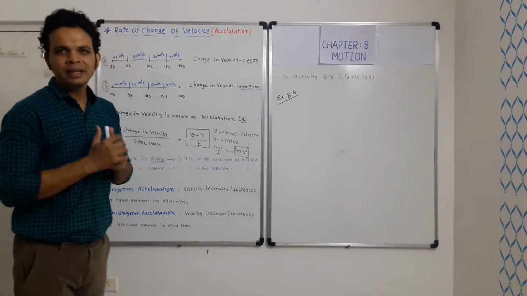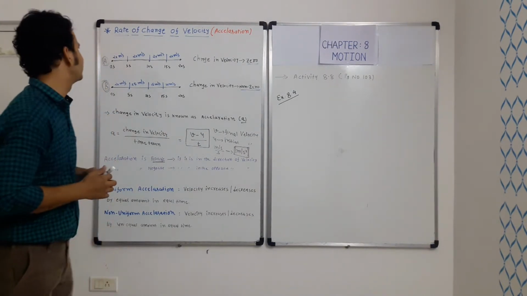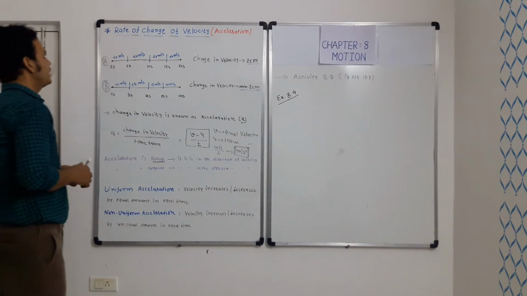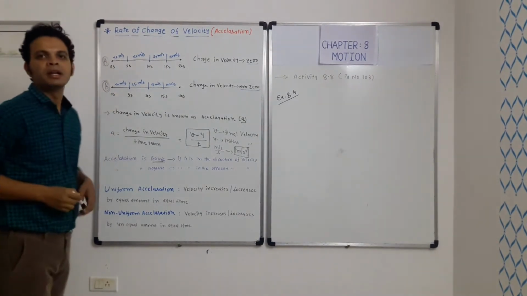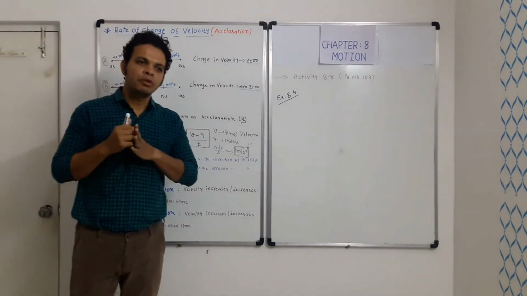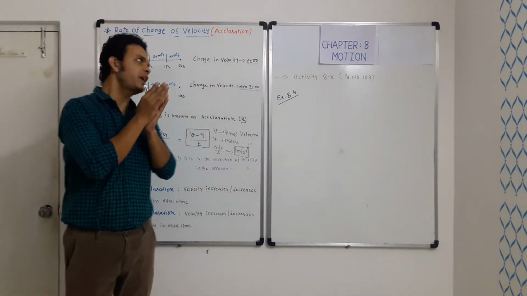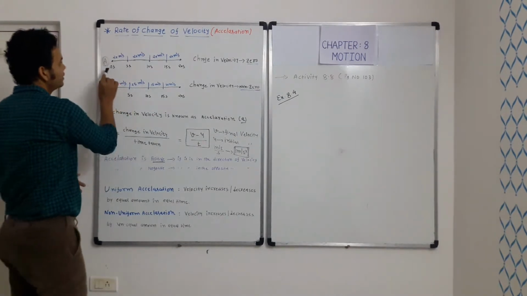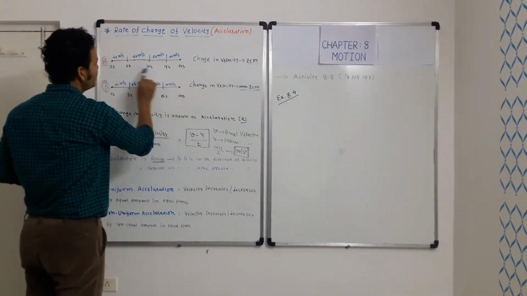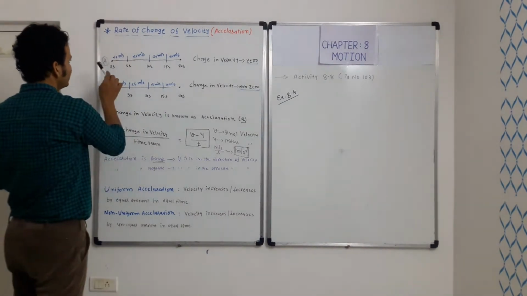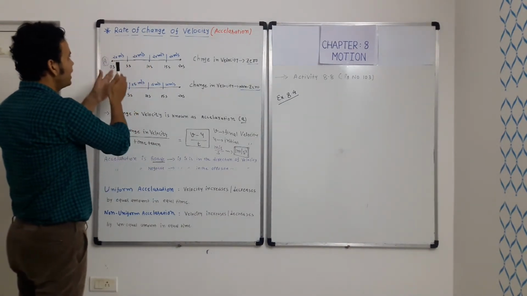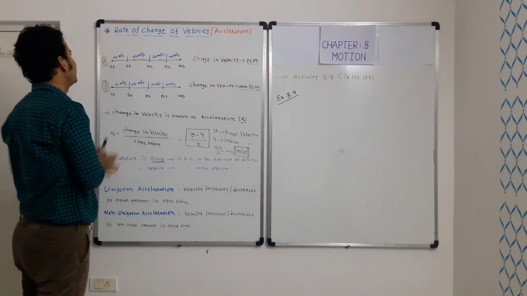Let us try to understand this with the help of an example. Let us say we have two cars, car A and car B, and both are moving on a straight road. Here the horizontal line is the time axis, which I have divided into equal intervals of 5 seconds each.